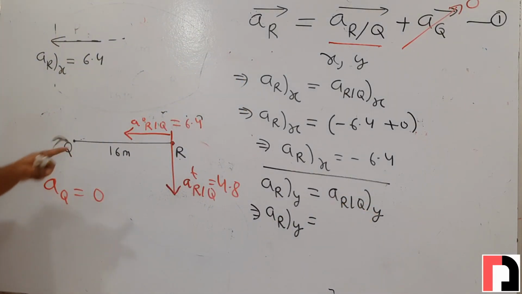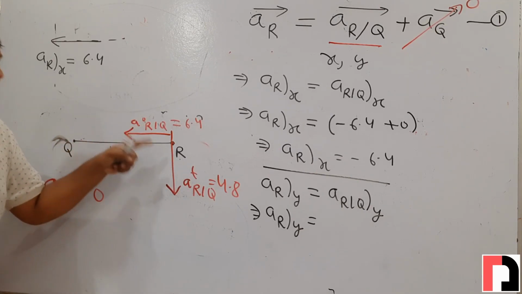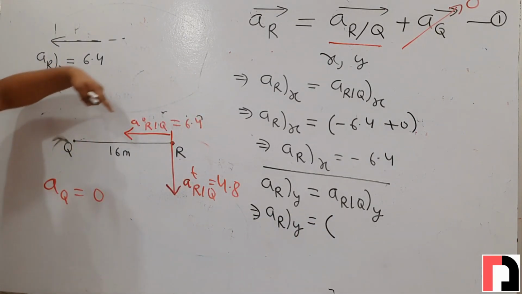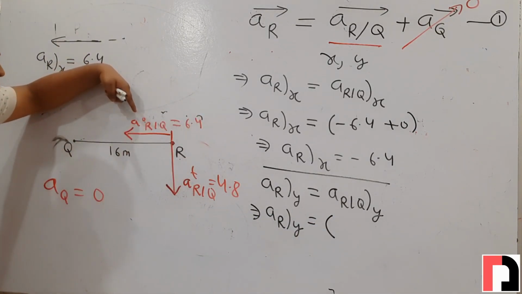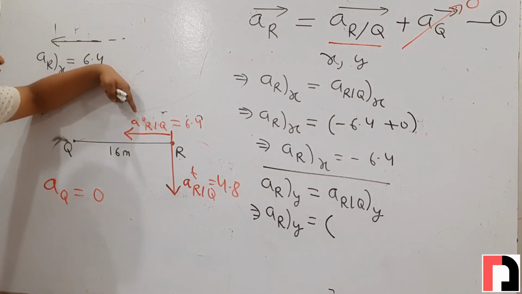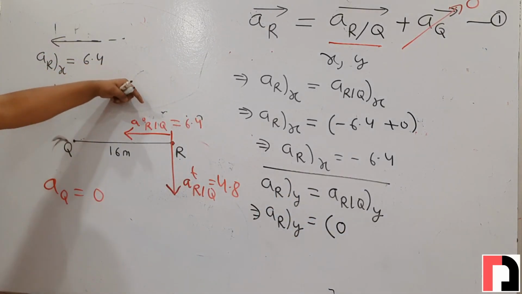R with respect to q has two components, radial and tangential. So we will resolve both these components in y direction. We are taking them one by one. First I am taking radial. Its value is 6.4, but since it is in x direction, its y component will be 0. So the component of radial acceleration of r with respect to q in y direction is 0.